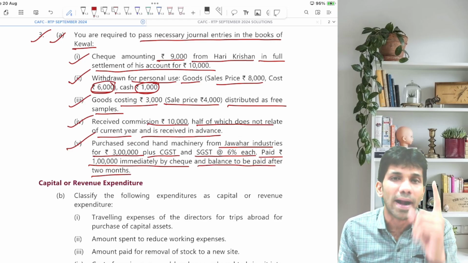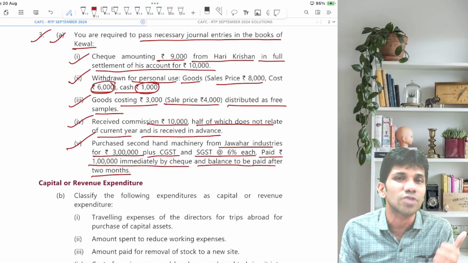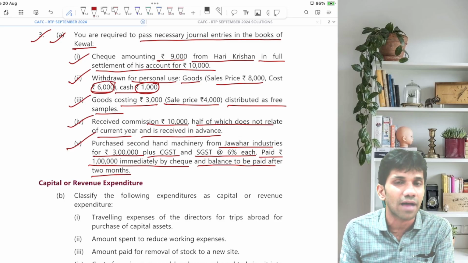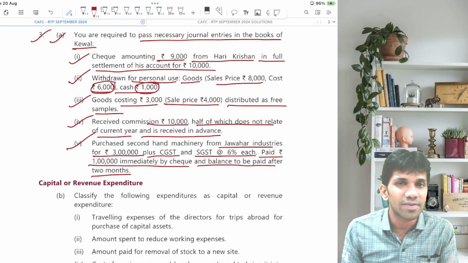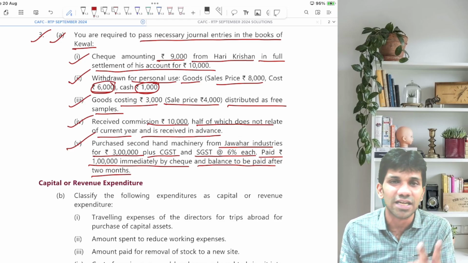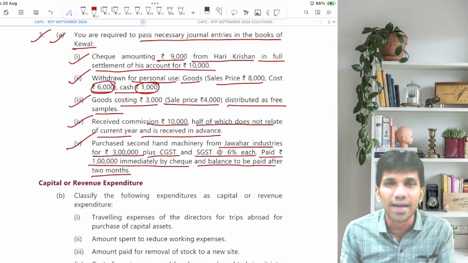Can I say this is a partly cash transaction, partly credit transaction? We have purchased machinery from Jawahar Industries. We have made the payment of 1 lakh on the spot, and the balance will be paid after 2 months. So what journal entry will we pass? We'll say machinery account debit, input CGST account debit, input SGST account debit to bank account and to Jawahar Industries account.